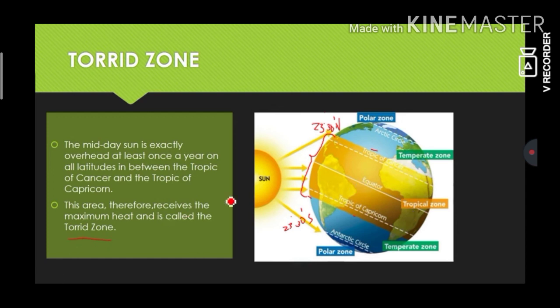Why torrid zone? Because it receives maximum heat. You will see the countries which are located. Right? South America, Africa.